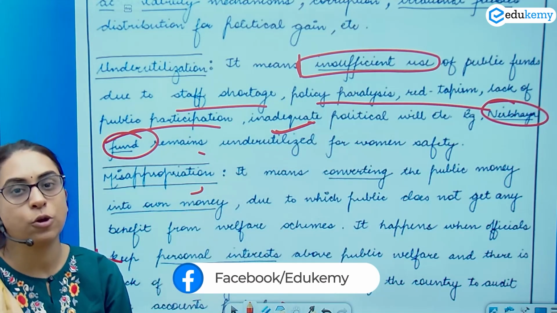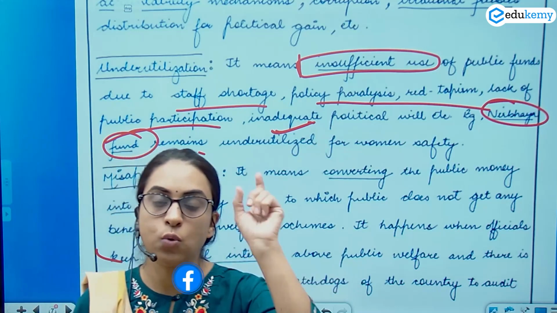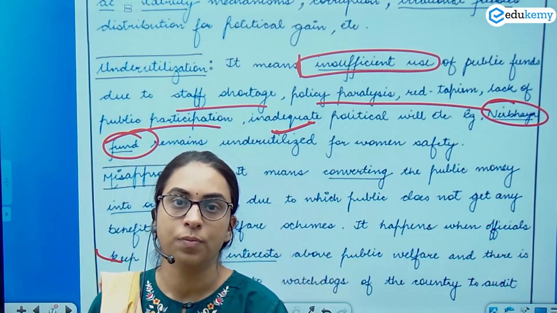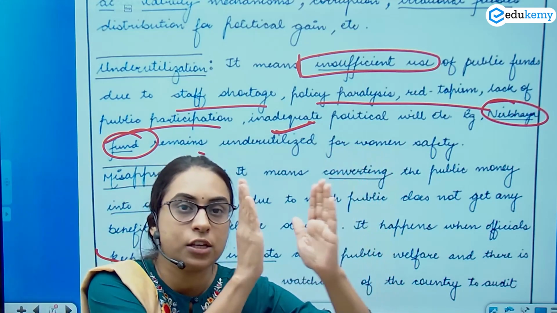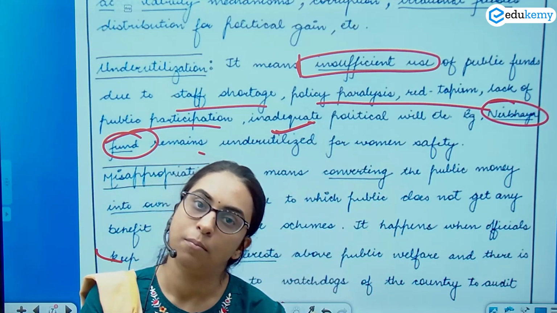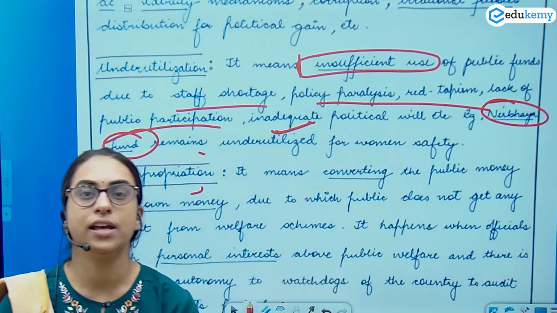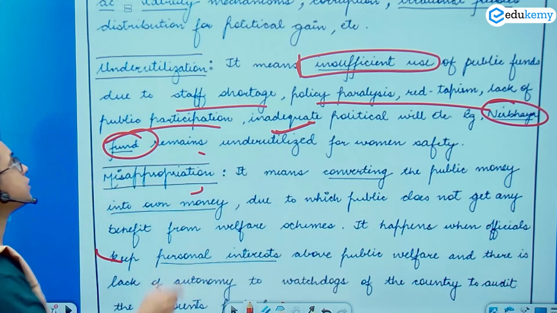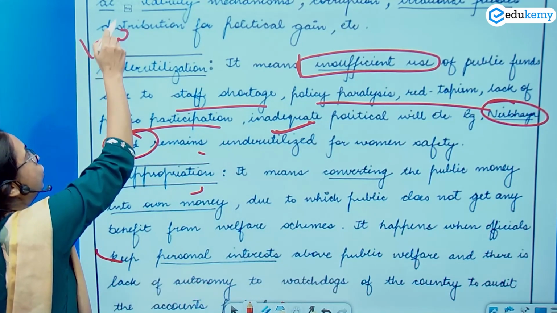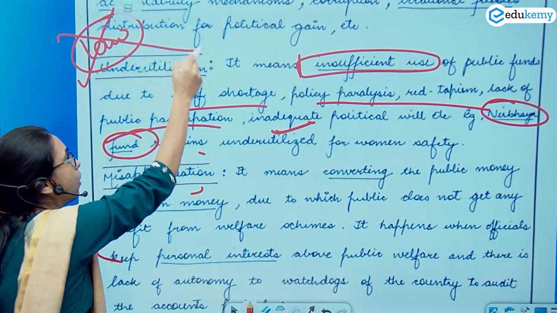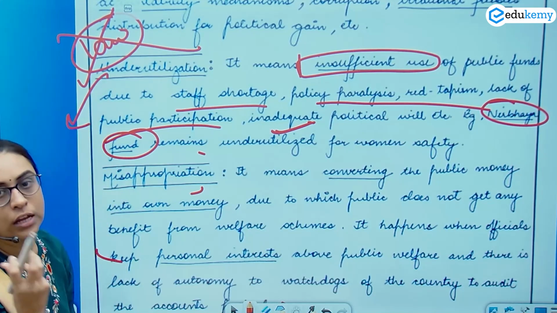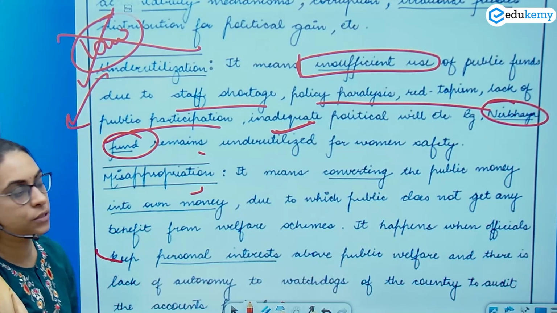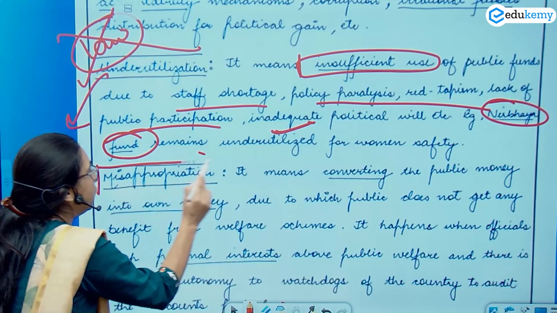So misutilization is you are not using as per the law. Underutilization, if you have X amount of money, you are utilizing only a small portion of the money. So misutilization, underutilization, I hope it is clear. Misutilization has something to do with the law, that the law is not allowing to use it in a manner. Underutilization, that you have not used it for the full purpose. Then the third key term is